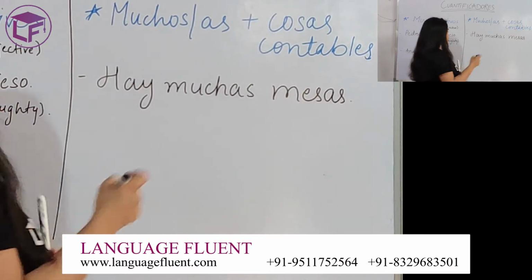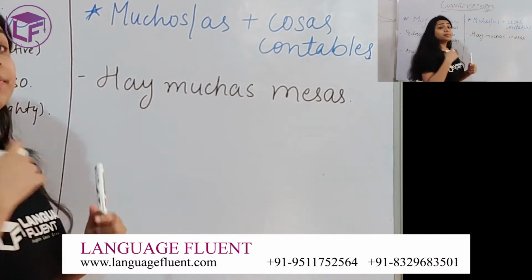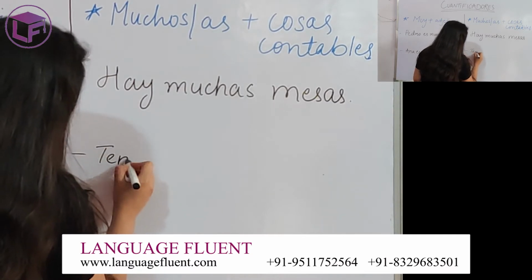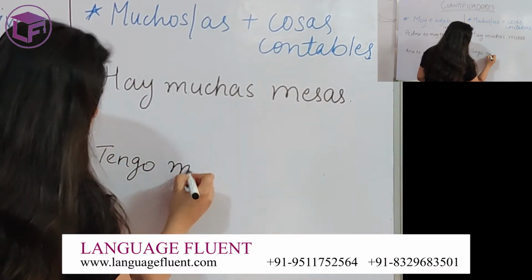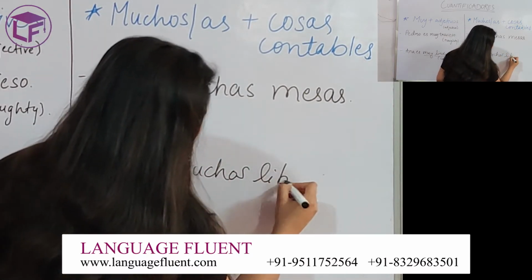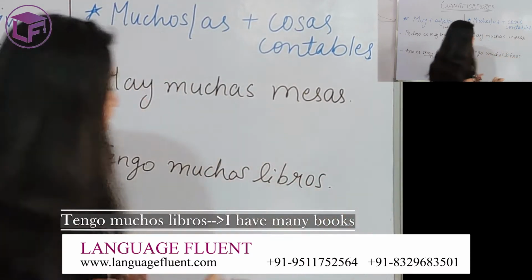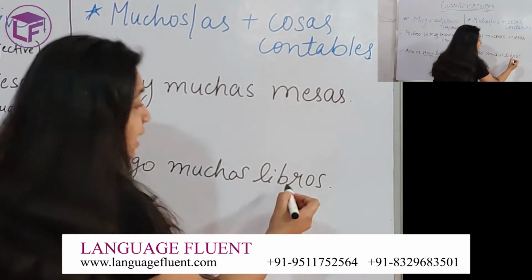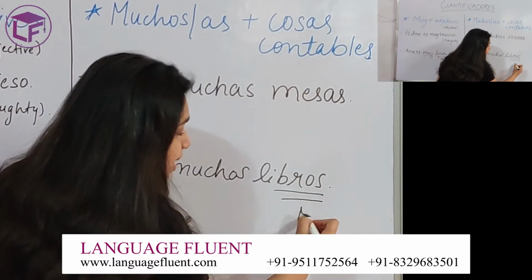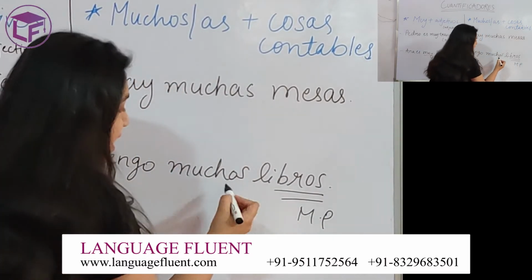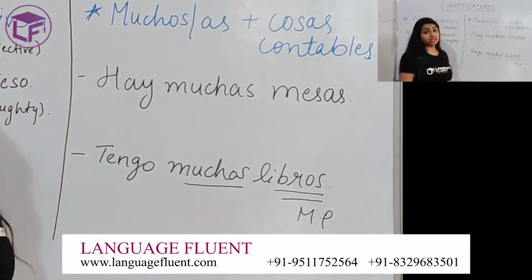Okay, I can give you one more example with a masculine noun. For example, tengo muchos libros, which means I have many books. Again, here the noun is masculine plural, that is why I have used muchos instead of muchas.